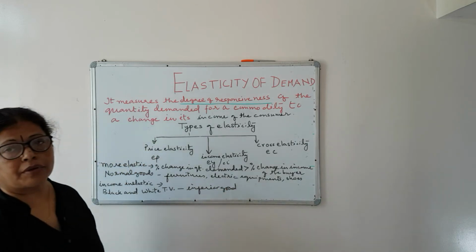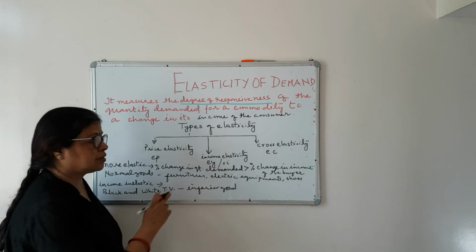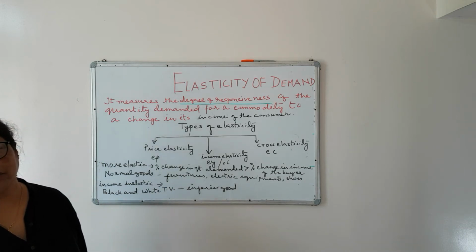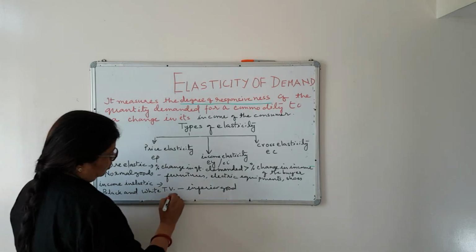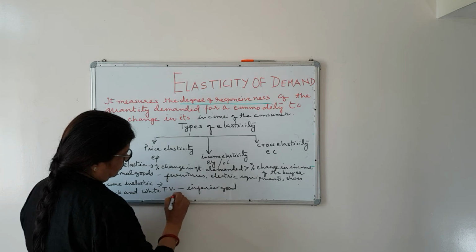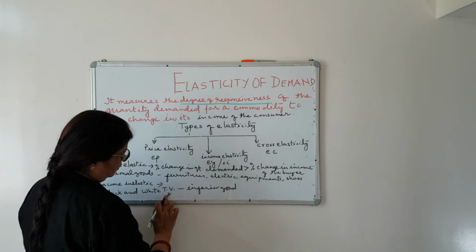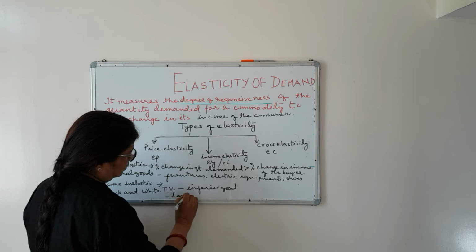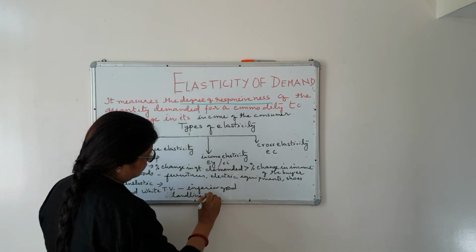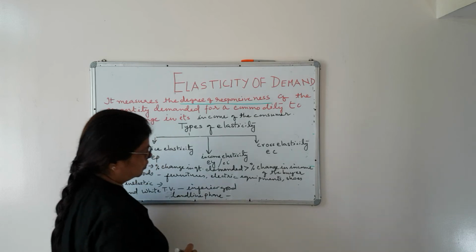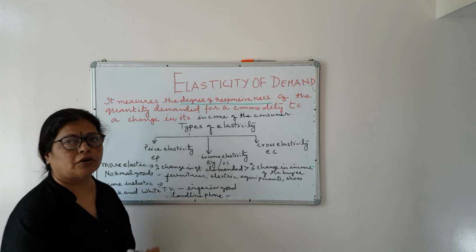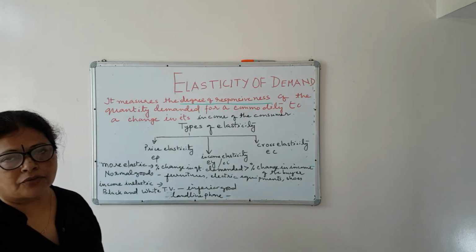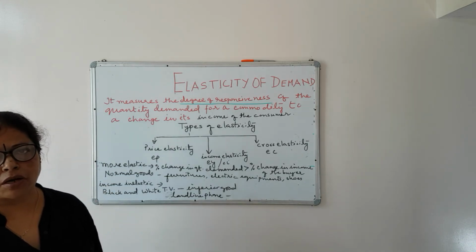Means when your income rises, you are not interested to demand more of these goods, because you want to switch over to superior goods. Or the phone, or you can write landline phone. Suppose if my income increases, I will not demand for the landline phone, I will switch over to some smartphone.